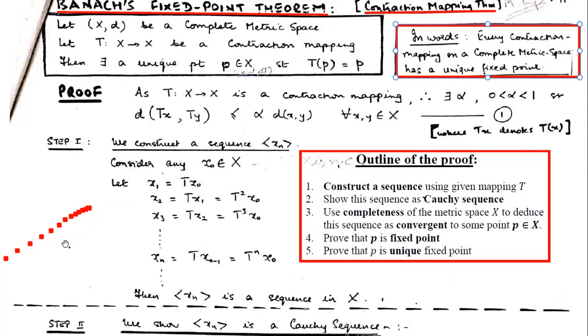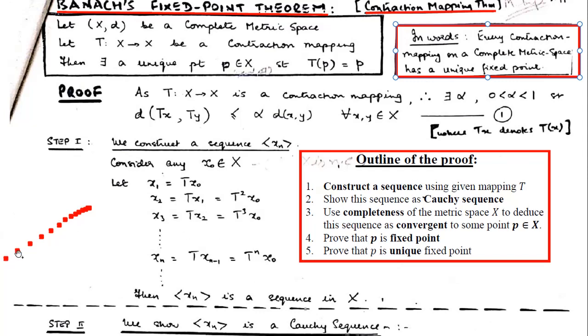So here what we are considering is, suppose a sequence, how the sequence will be. First point of the sequence x1, second point of the sequence x2, x3, x4, xn, and so on. So that is how we will have a sequence. Now when we say we have a sequence, how we are going to construct this is that, suppose we have